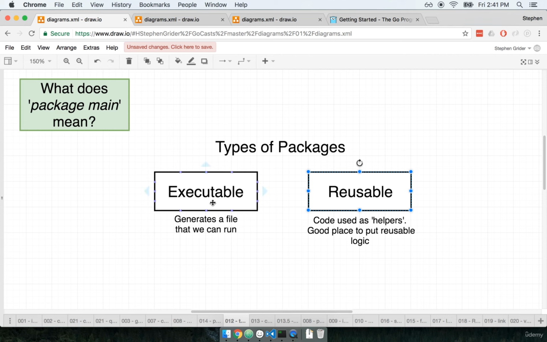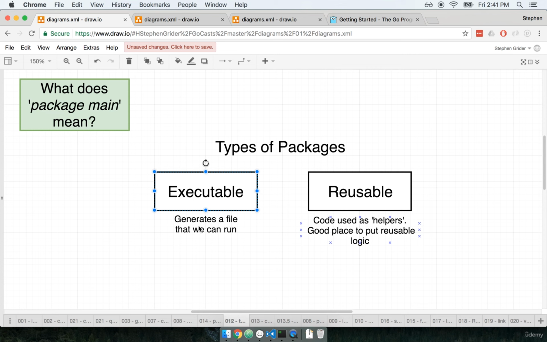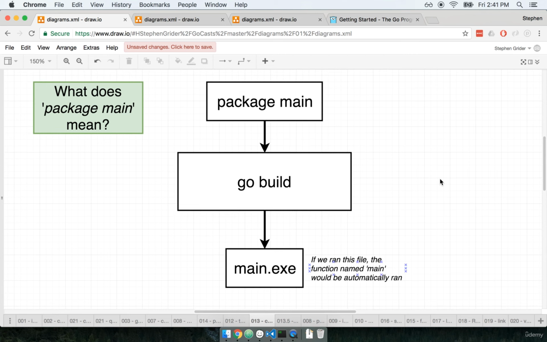So you might be a little bit curious, how do we know if we are making an executable package or a reusable one? If you look at our source code file, clearly there's nothing really inside of here that says, oh yeah, spit out some executable file when you compile me. So how do we know when we're making one or the other? Well, it's actually a little bit tricky.